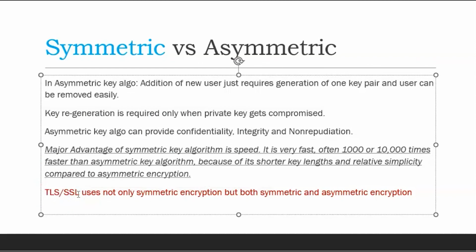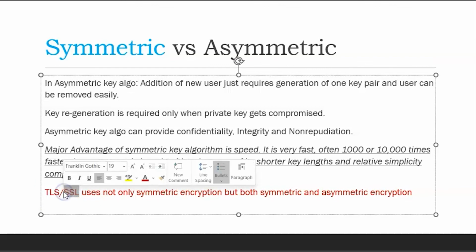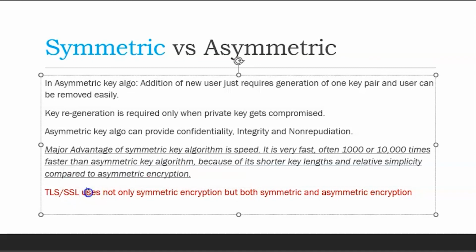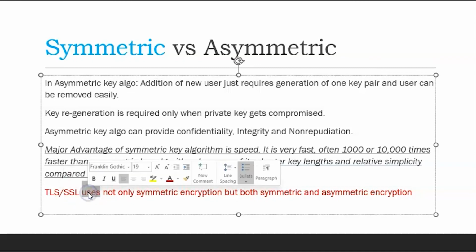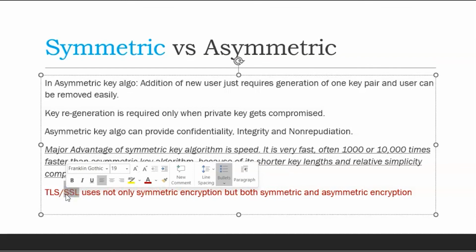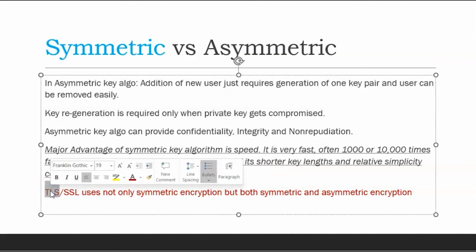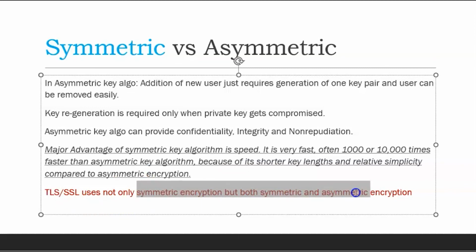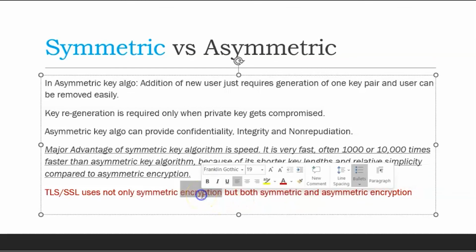SSL is old, secure socket layer, a data-in-transit or data-in-movement mechanism, but we use TLS now. TLS is Transport Layer Security, and it uses both symmetric and asymmetric algorithms to exchange the data.